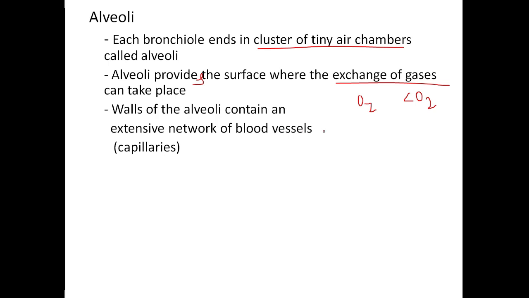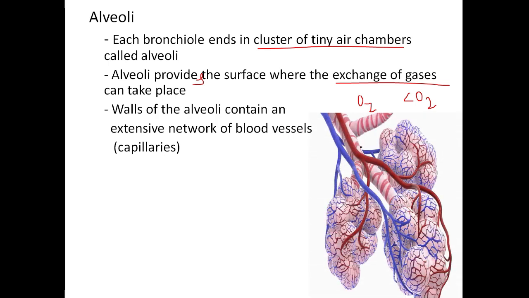The walls of alveoli contain an extensive network of blood vessels called capillaries. In this picture you can see that the alveoli are surrounded by thin blood vessels called capillaries. There are 3 types of blood vessels in our body: arteries, veins and capillaries. The alveoli, the balloon-like structures, are surrounded by these capillaries containing blood. So the oxygen we get from the atmosphere enters into the capillaries, then it is supplied through the blood and enriches all the cells of our body. So alveoli are called the functional unit of the lungs.